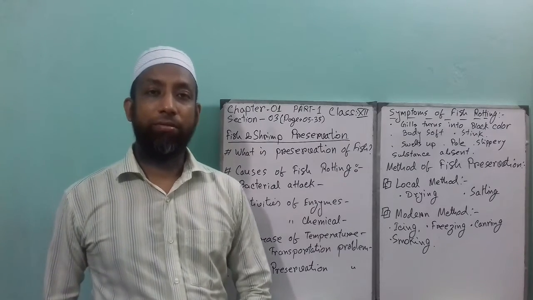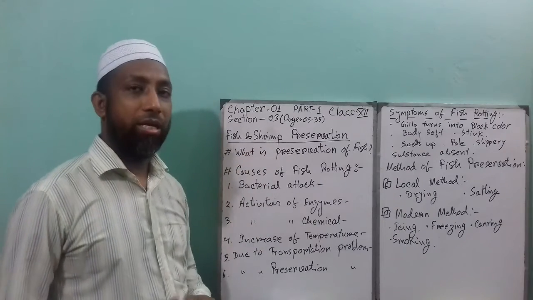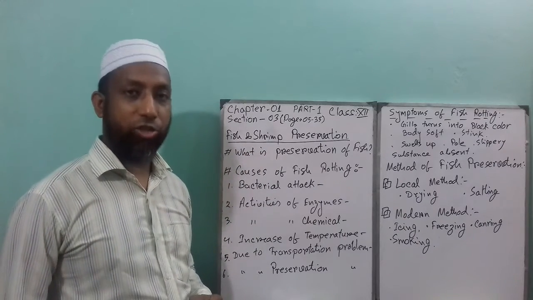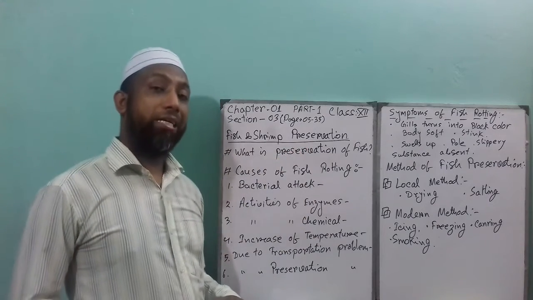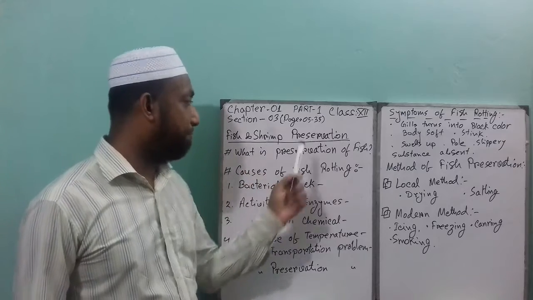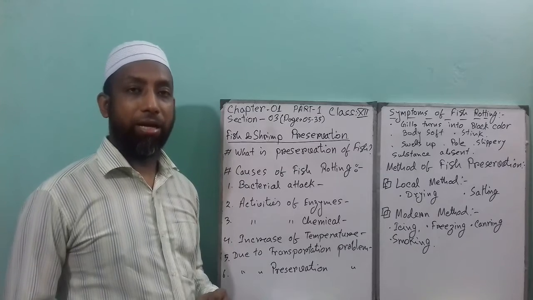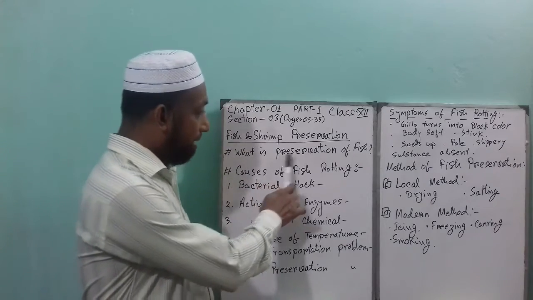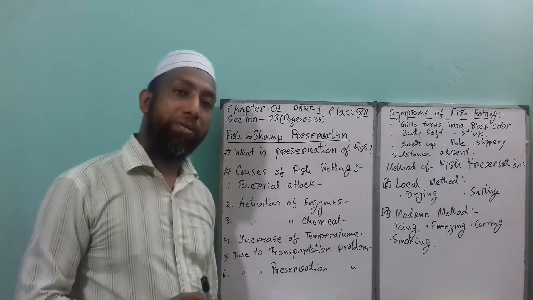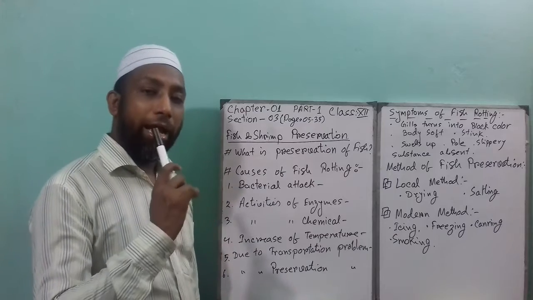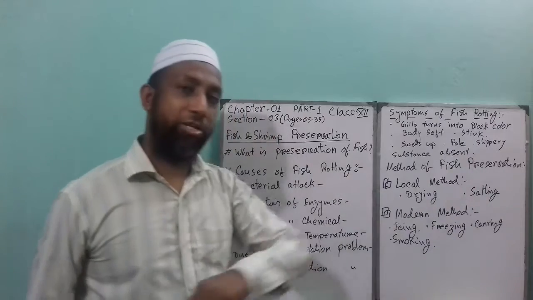Today I will give you the lecture for class 12, chapter 1, section 3. You can find this section in your book from page number 5 to 35. The chapter section name is Fish and Shrimp Preservation. After completing this lecture, you will be able to understand the fish preservation concept, causes of fish rotting, as well as methods of fish preservation.